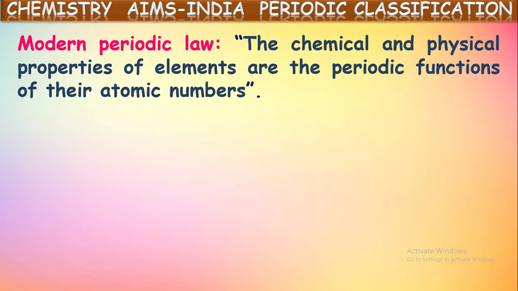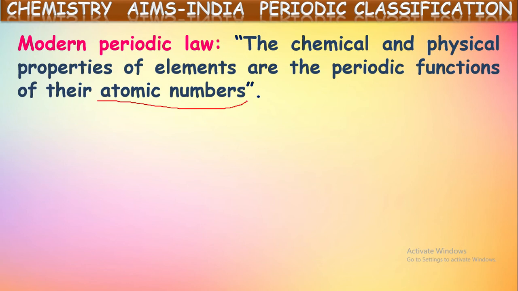Now, what is the modern periodic law? How is it modified from Mendeleev's periodic law? It is: the chemical and physical properties of the elements are periodic functions of their atomic numbers. In the earlier periodic law, that is Mendeleev's periodic law, in the place of atomic numbers, atomic mass was taken. That was given like this: the properties of the elements are periodic functions of their atomic masses. But here it is modified to atomic numbers.